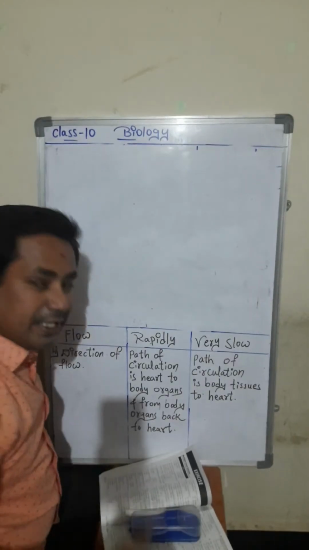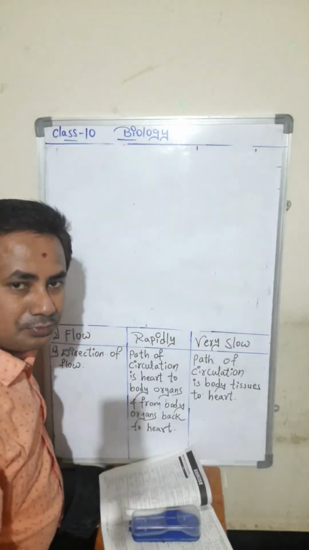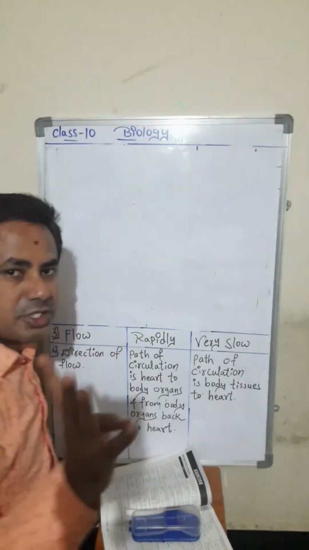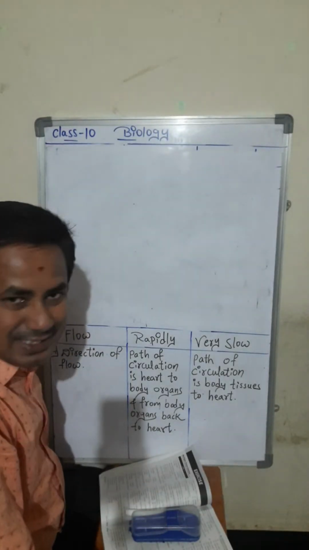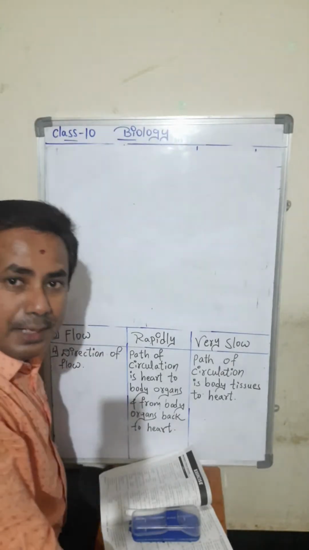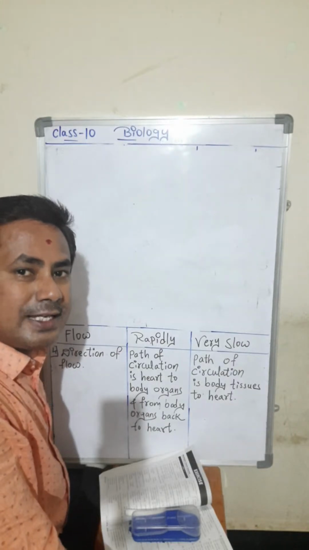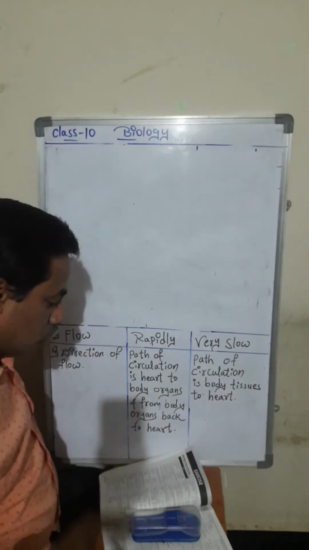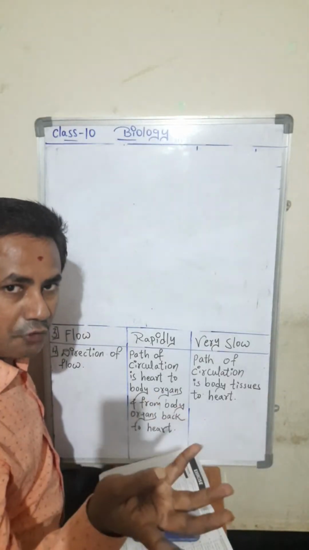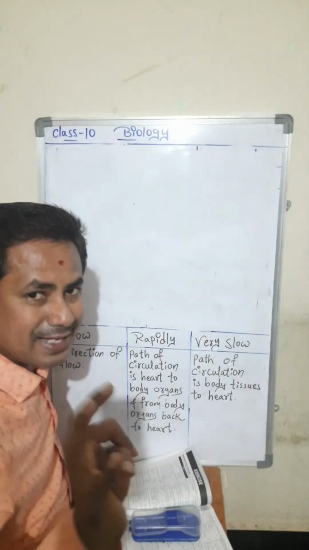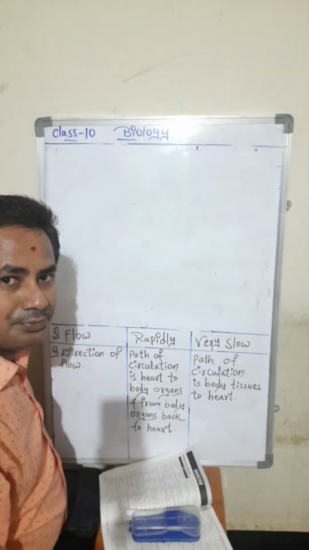The first MCQ they have given here: for photosynthesis the green plants need. I am giving you four options: chlorophyll, carbon dioxide and water, sunlight, all of these. I will repeat the question. The photosynthesis process takes place in plants. What do the green plants need? Option A, chlorophyll. Option B, carbon dioxide and water. Option C, sunlight. Option D, all of these.